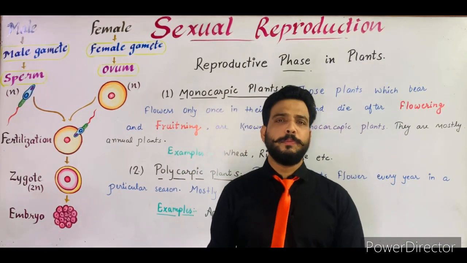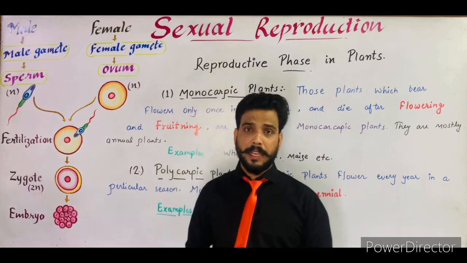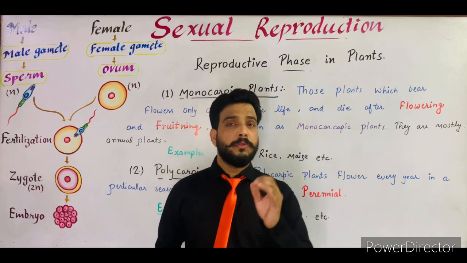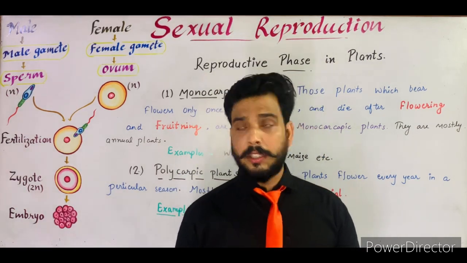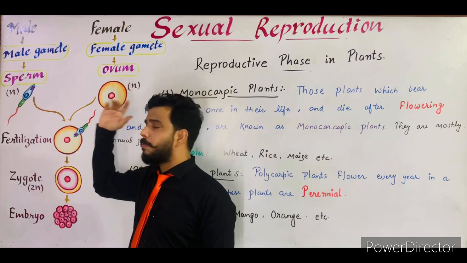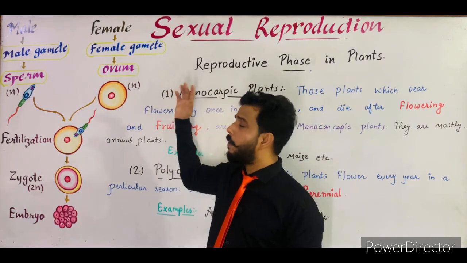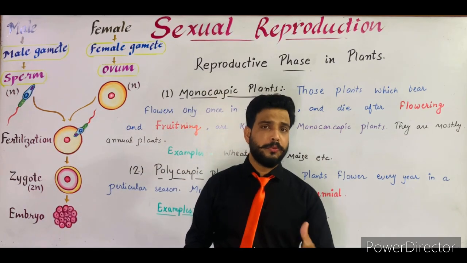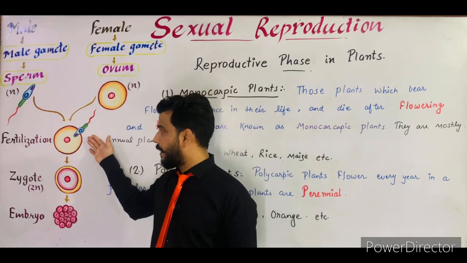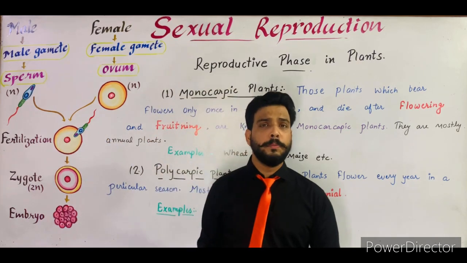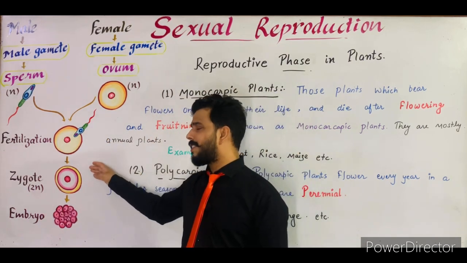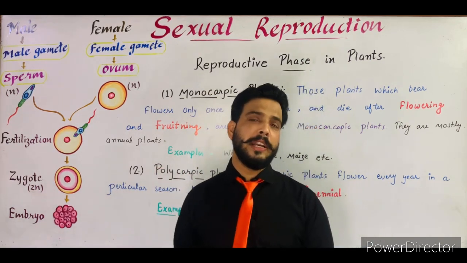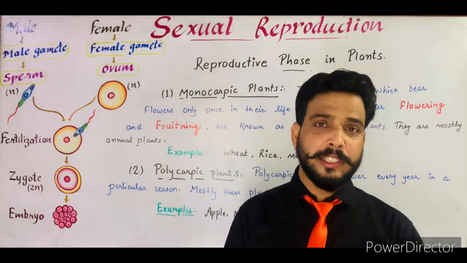In nature there are two objects. The first one is male, another one is female. The male produces male gametes in its genital organ and the female produces female gametes inside the genital organs. The male gamete is generally sperm in an animal, while the female gamete is ovum or egg. When both the gametes are fused together, the phenomenon is known as fertilization, and as the result of fertilization a diploid zygote is formed. This zygote divides repeatedly to form an embryo, and this embryo develops into a new organism. Thus the phenomenon of sexual reproduction takes place.